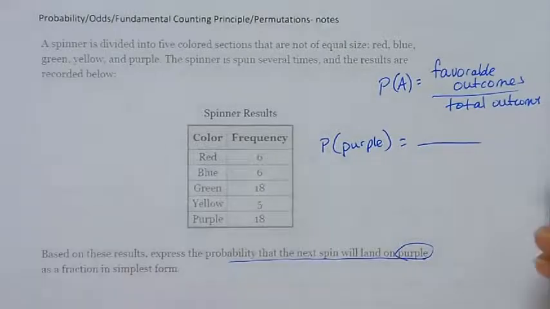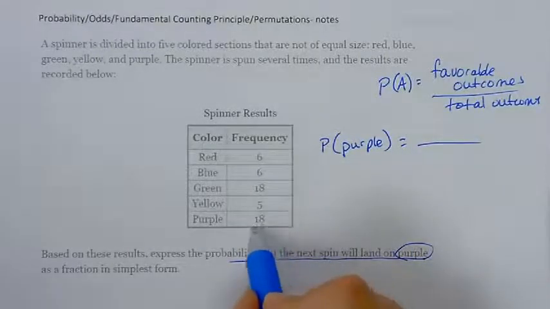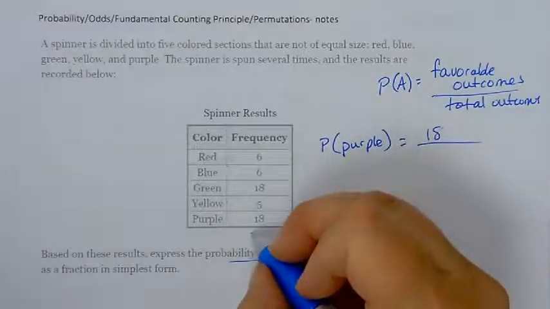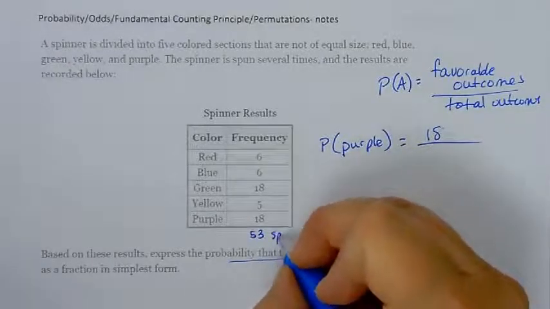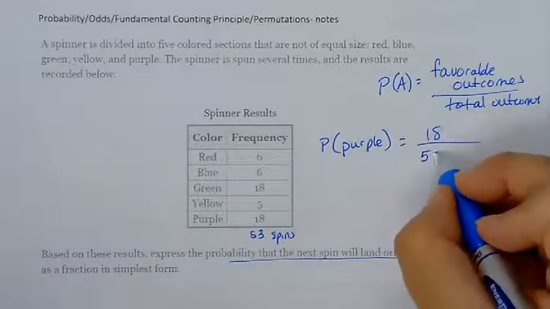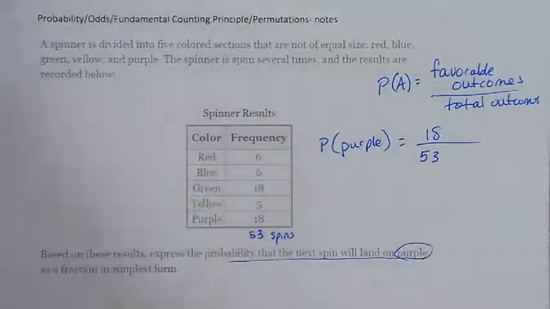So the probability of purple can be written as a fraction, a decimal, or a percent. I'm going to start by writing the fraction. What's happened in the past is I've spun and got purple 18 times out of a total of 53 spins. So the probability that it's purple is 18 over 53. I could also write this as a decimal.